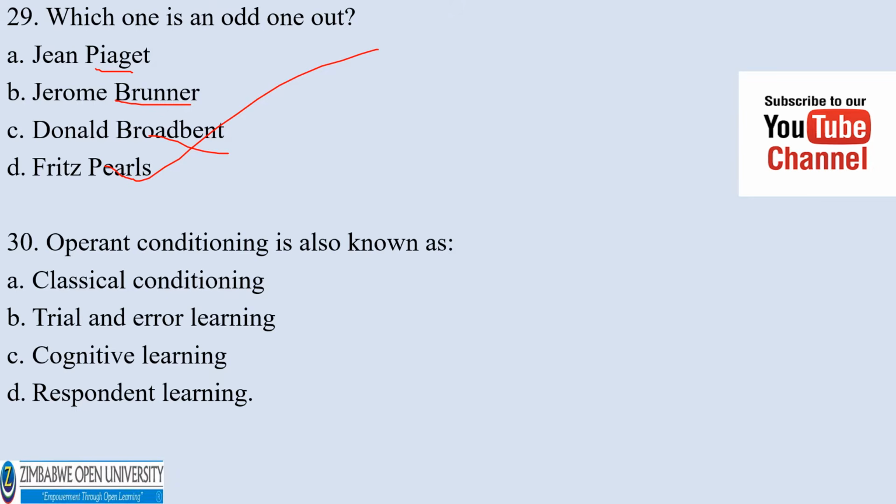Operant conditioning is also known as classical conditioning, trial and error learning, cognitive learning, respondent learning. The correct answer is D.